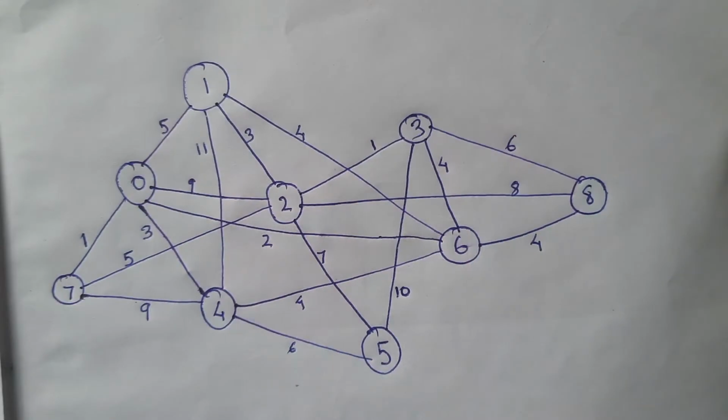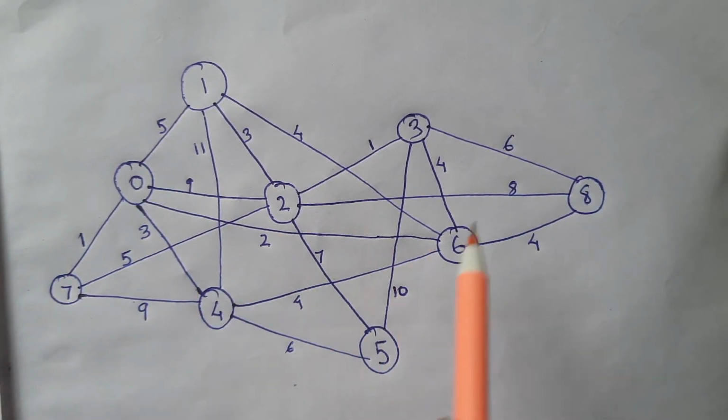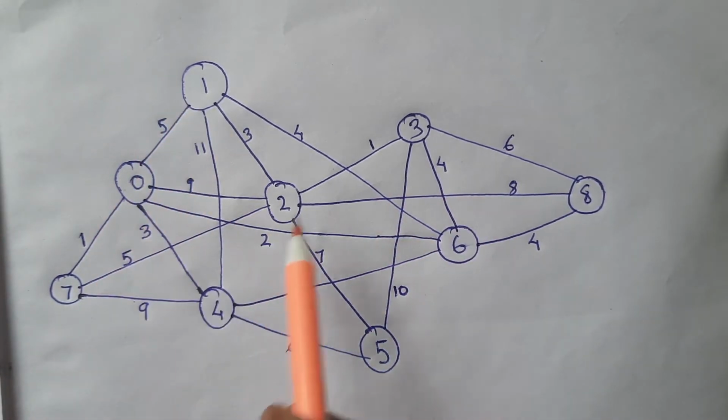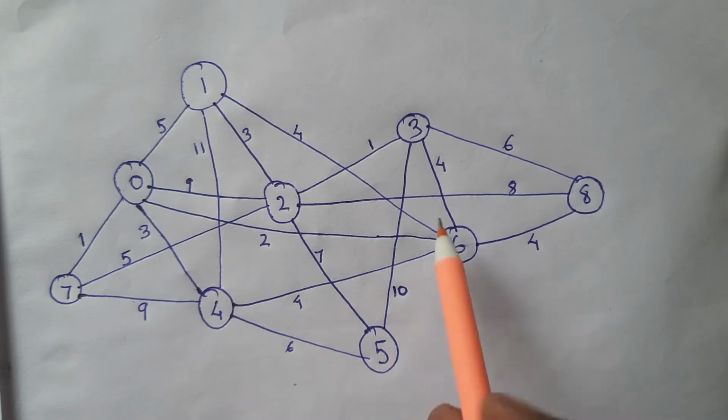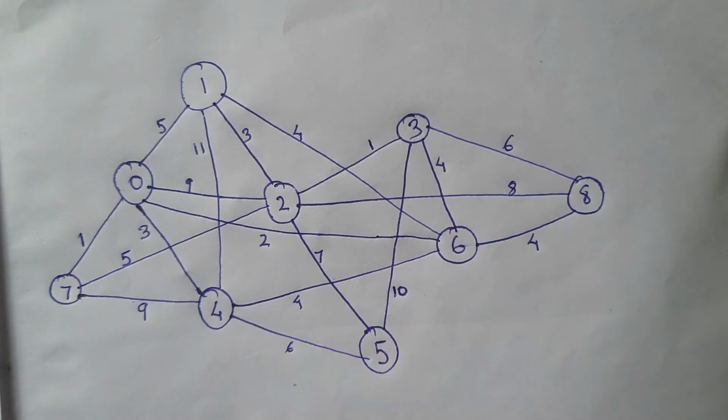So let's solve this problem using Dijkstra's algorithm. You can see that I have drawn a simple graph over here. There are vertices from 0 to 8, so there are 9 vertices and there are edges connecting them.